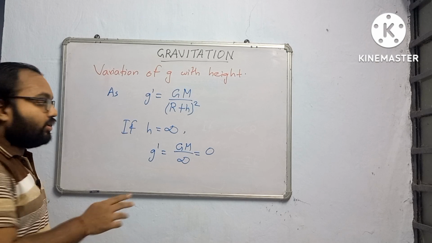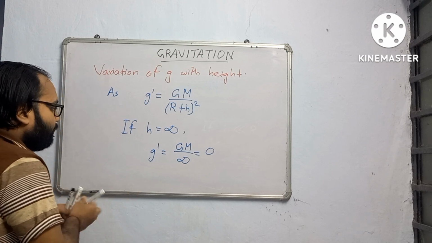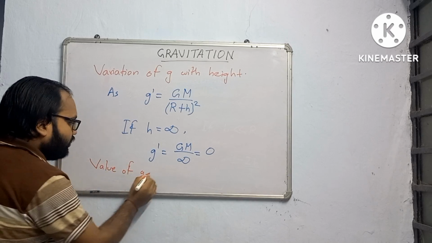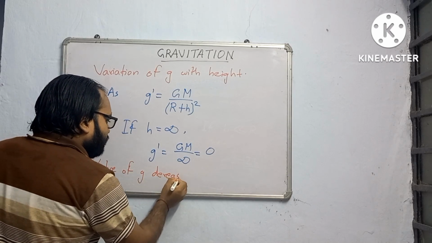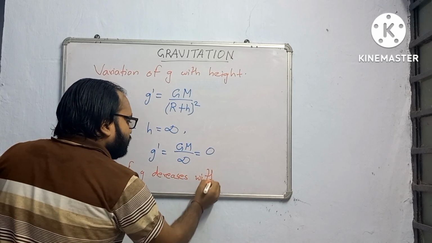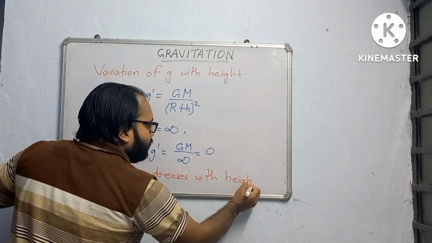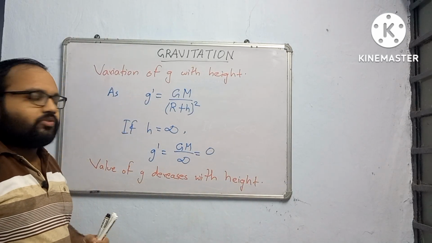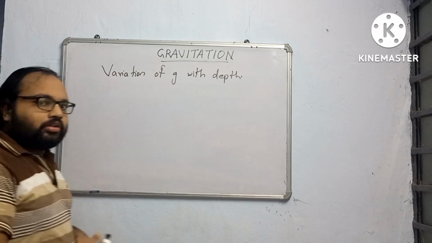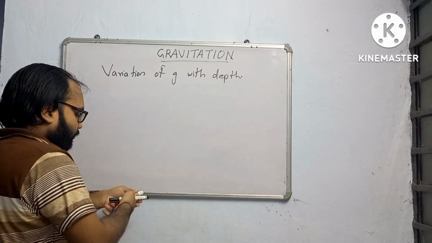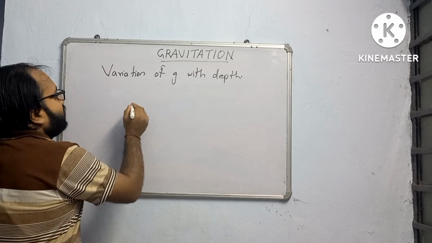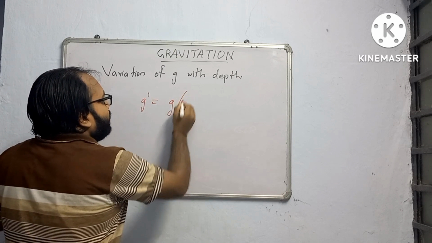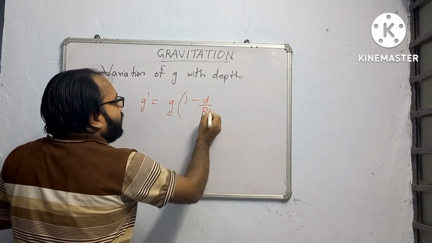Okay, and that thing I have not written, the previous thing, that is value of g decreases with height. This you remember. Now we will move to value of g, that is variation with depth. Now the variation of g with depth, the formula says that g prime, g dash is equal to g multiplied by 1 minus d by R.